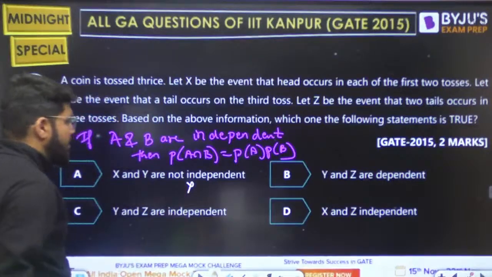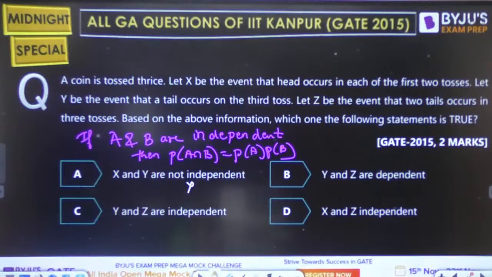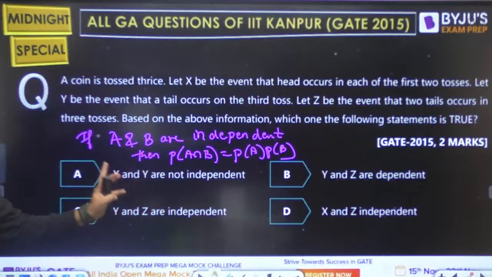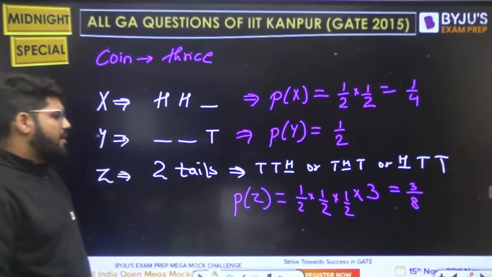That turned out to be false. They are independent, right? Now the rest, Y and Z or X and Z, we have to deduce. So A is not correct. So right now we can't conclude the answer. X and Y are independent, right?